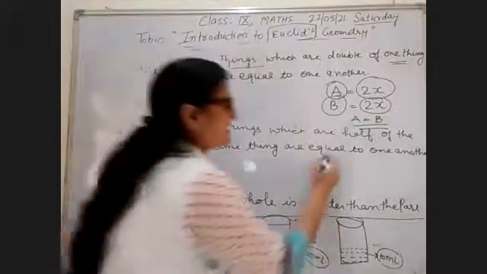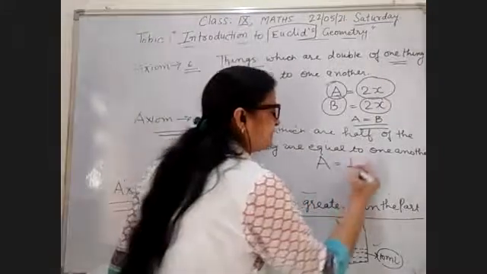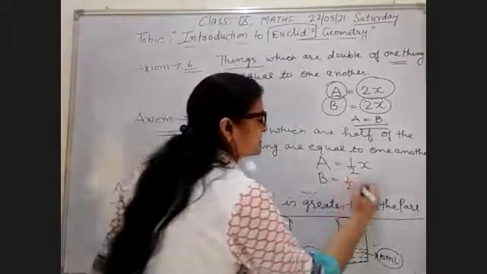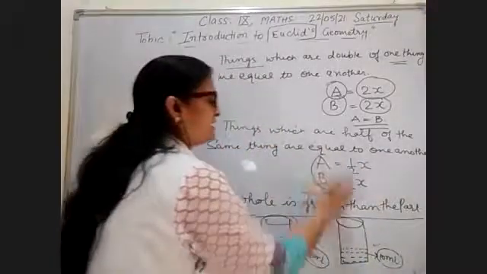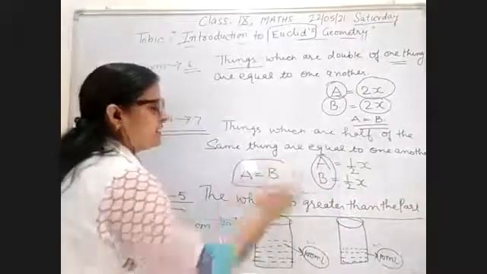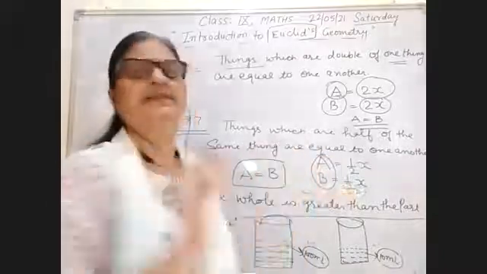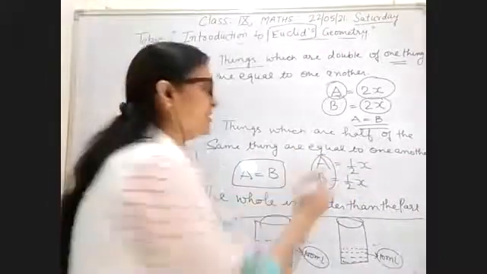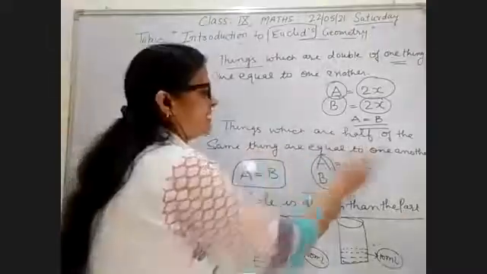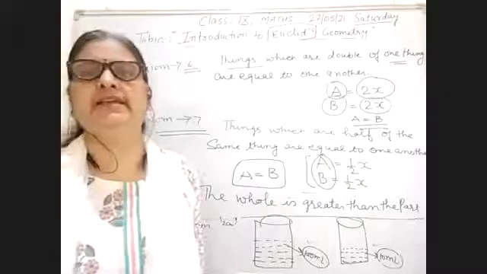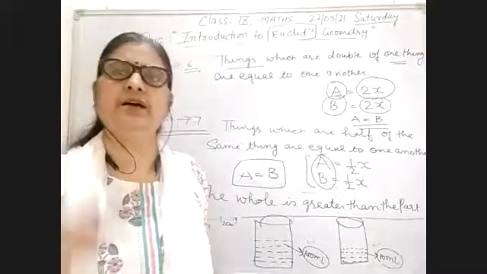For example, A is half of x, and B is also half of x. So you can call like this also, A is equal to B. The things which are half of the same thing are equal to one another. So you can call that A is also equal to B.